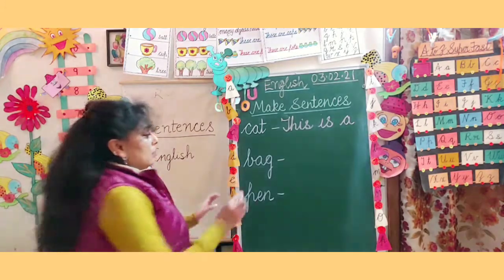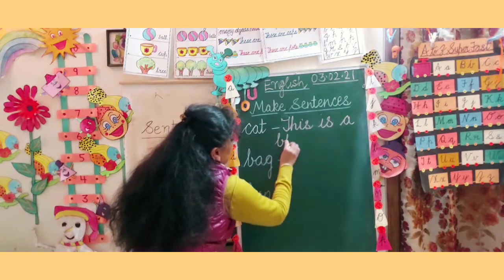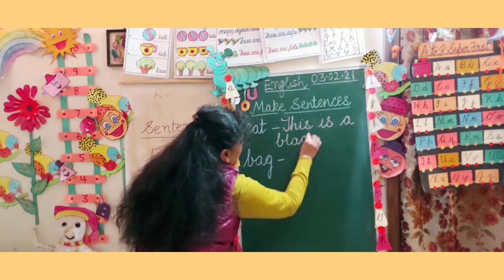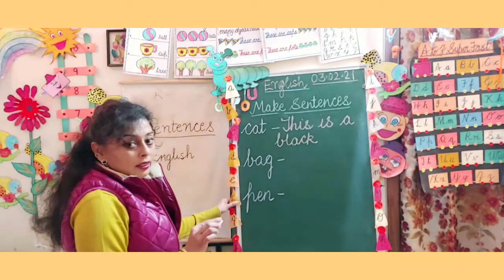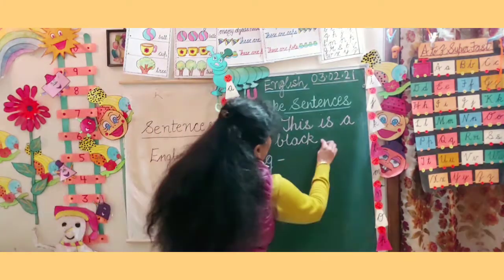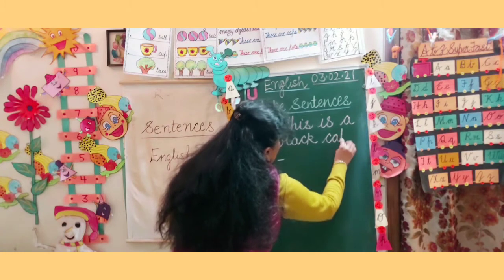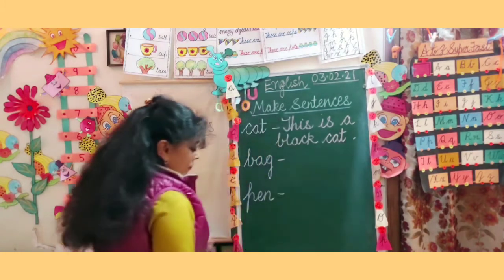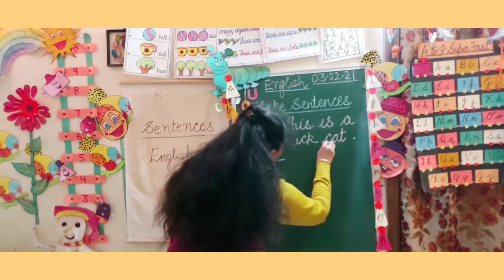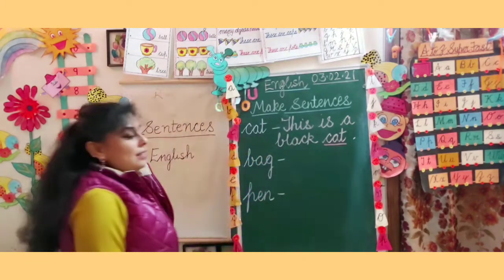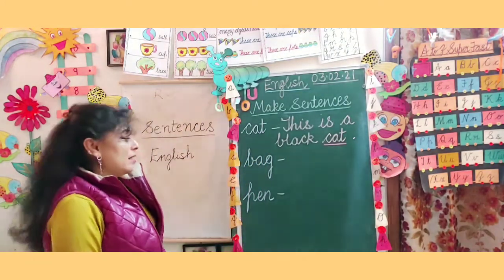Black is the color. B-L-A-C-K. This you have to learn. Okay? This is a black cat. And full stop. And you are going to underline cat. This is a black cat.